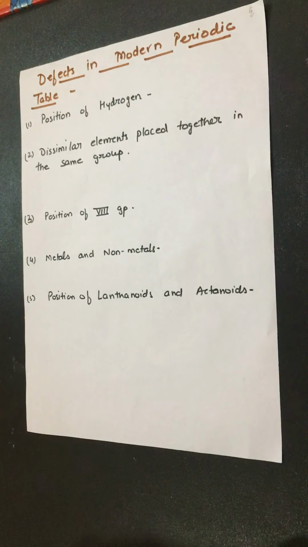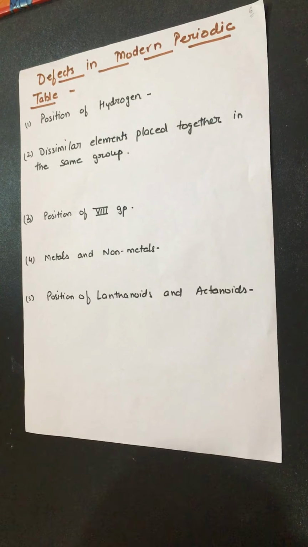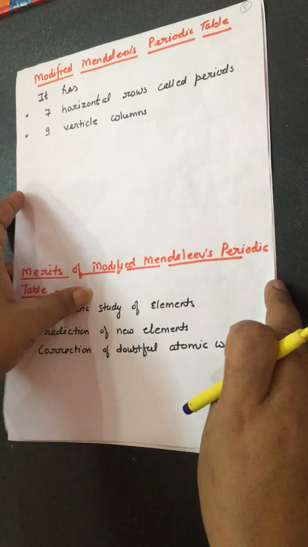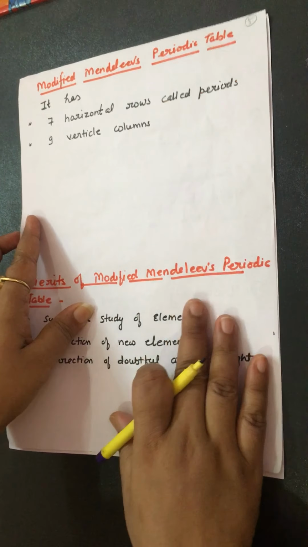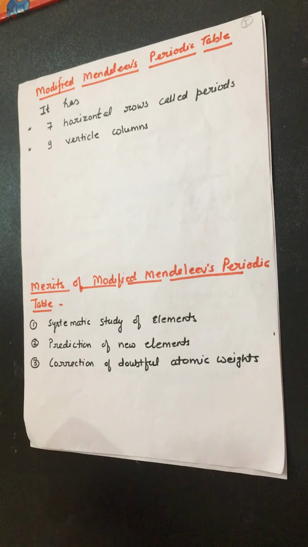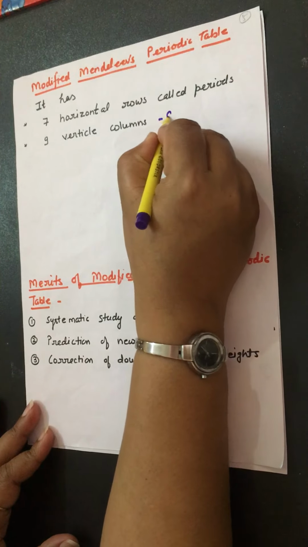So these two corrections were made, which were very important in the Mendeleev periodic table after the modern periodic law. Next, defects in the modern periodic table, but before that we will study the modified Mendeleev periodic table. The modified Mendeleev periodic table comes after Moseley's work, and it has 7 horizontal rows called periods and 9 vertical columns known as groups.